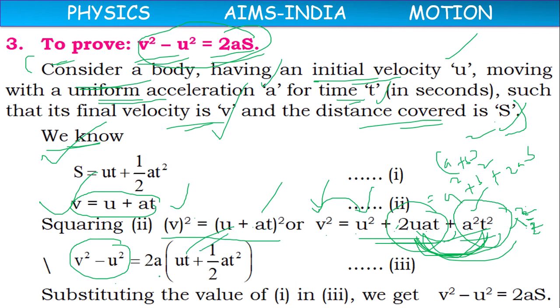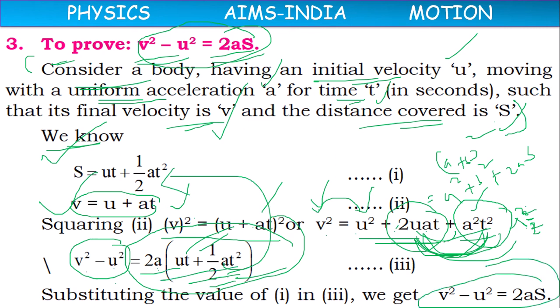Out of a square, one a went out, one a will remain, so a t square. This is called s. So v square minus u square equals 2as. This is the third formula. In the absence of time, we will make use of this equation.